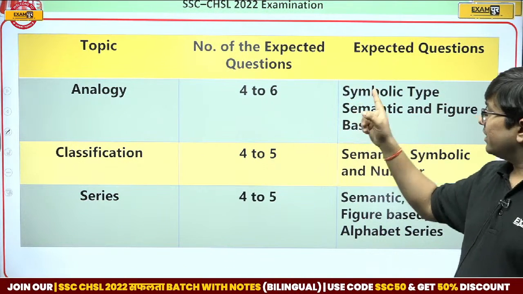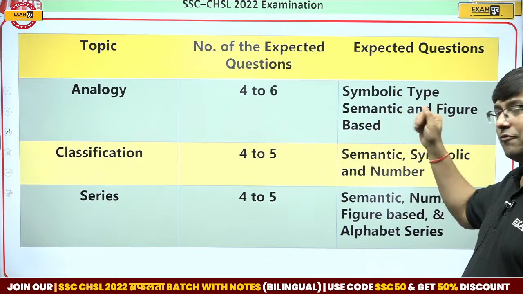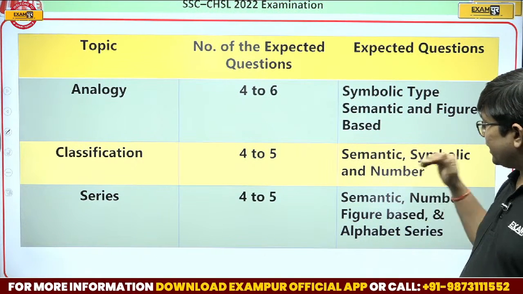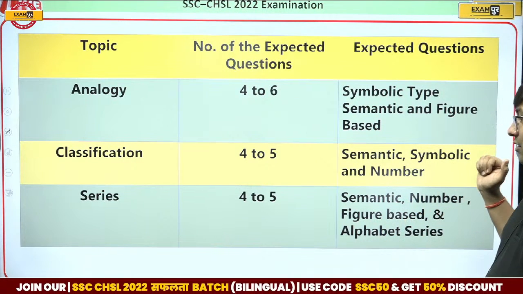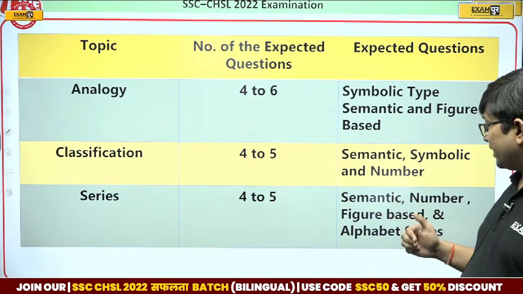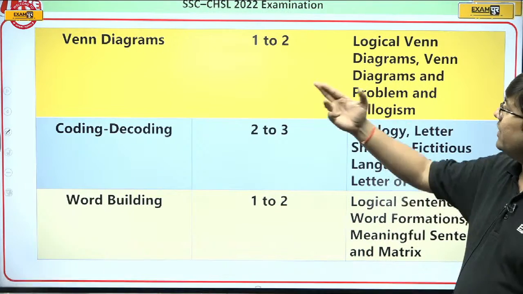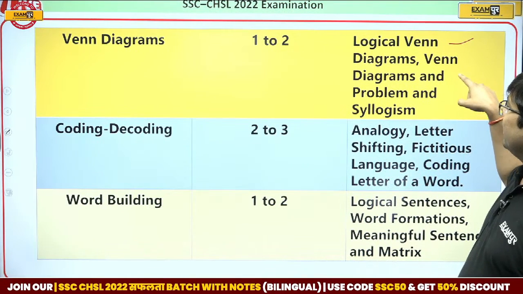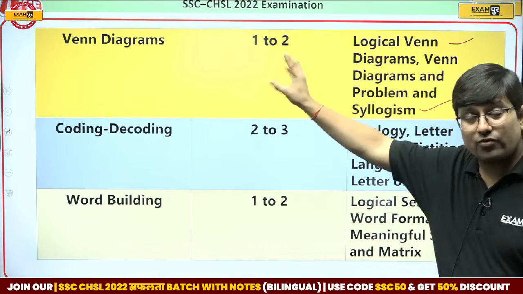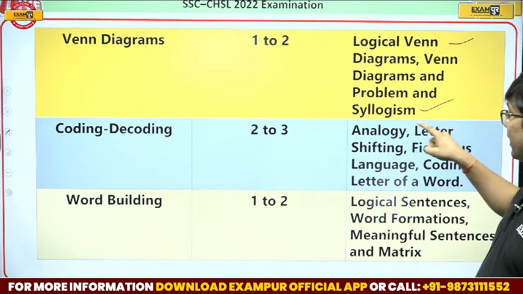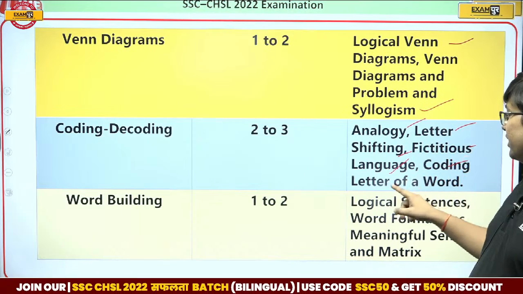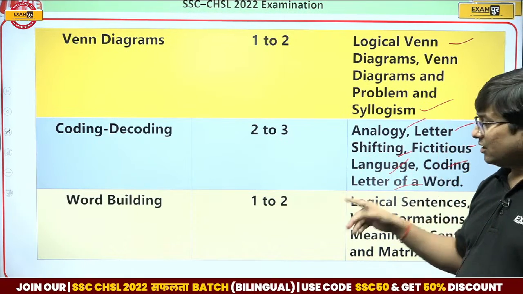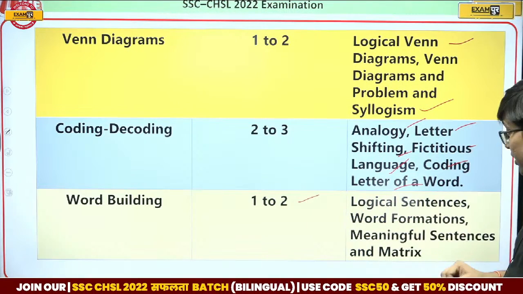analogy, it can be symbolic type, semantic type, figure based. Classification, semantic type, symbolic type, number based. Series, it can be symbolic type, semantic, number, figure, alphabet series, and so on. Then in Venn diagram, it can be logical Venn diagram, and syllogism is also included over here. Coding decoding, it could be analogy, letter shifting, fictitious language, coding letter of a word, anything like that. So now word building, what we include in word building?